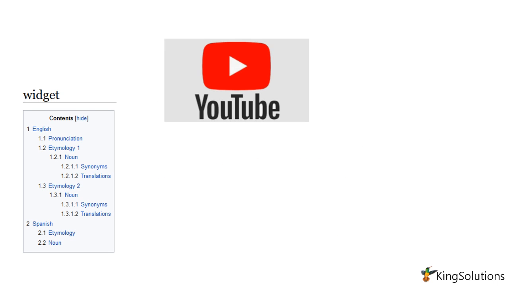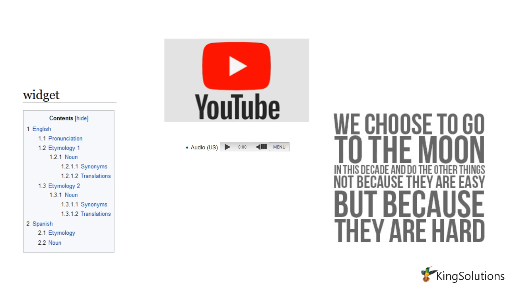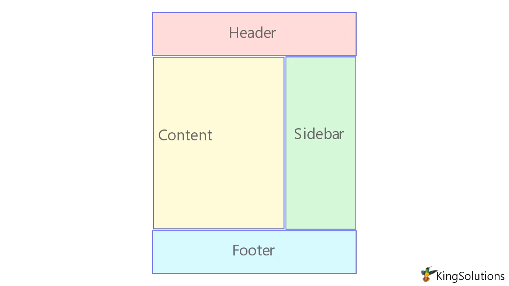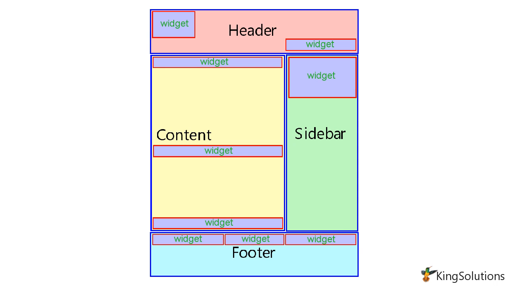Think of a WordPress widget as a block of content you can place in predefined widgetized areas on your website. They make it easy for you to add features and design elements to your website without needing to know how to code. For example, they can add extra content and structure to your sidebars, headers, and footers. Widgets enable you to add specific features to your website. They can be added to almost any area of your site.